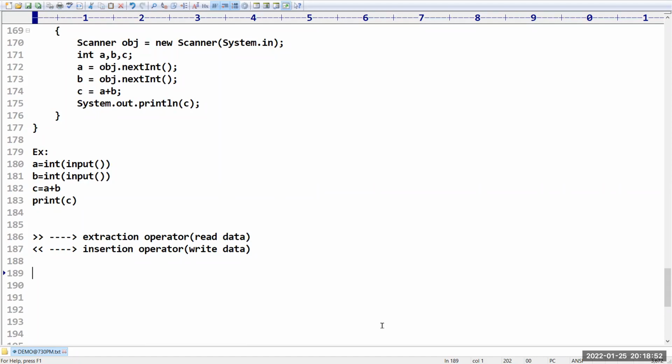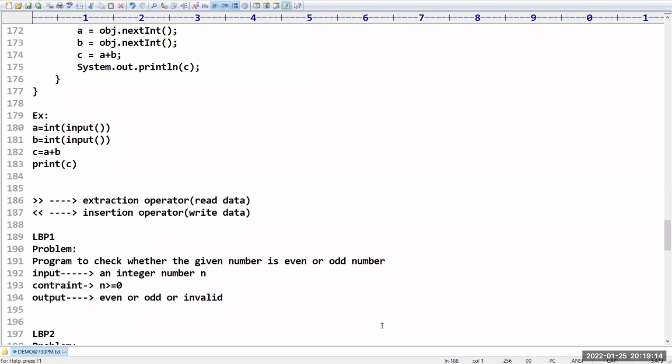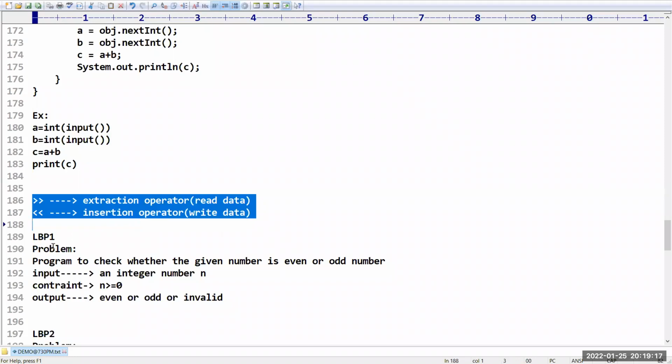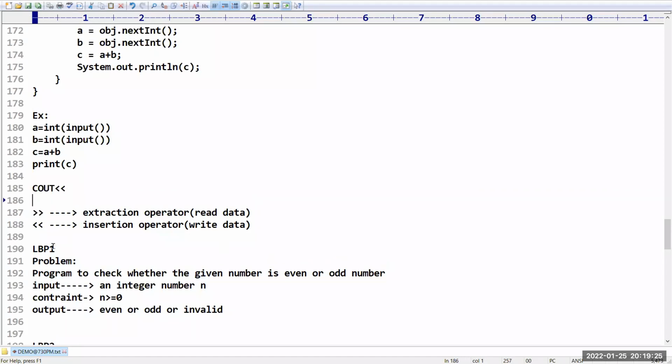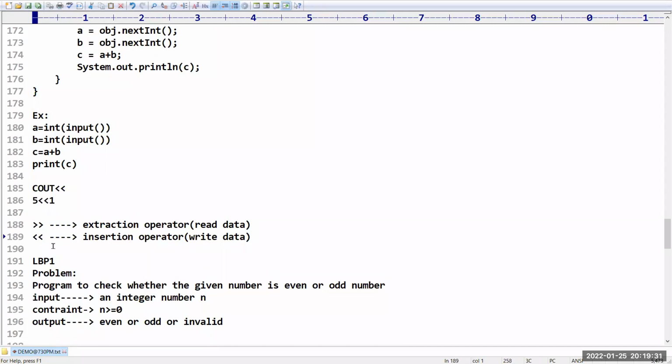We can't call them left shift and right shift. Some people are asking, can we call them left shift and right shift? No, we should not, because these are overloaded operators. Already they have some meaning. Operator overloading is there in C++, so internally they have implemented that concept. If you are passing cout followed by double less than, then it is the insertion operator. If I am taking 5 left shift of 1, then it is the shift operator. The difference is based on the operands.